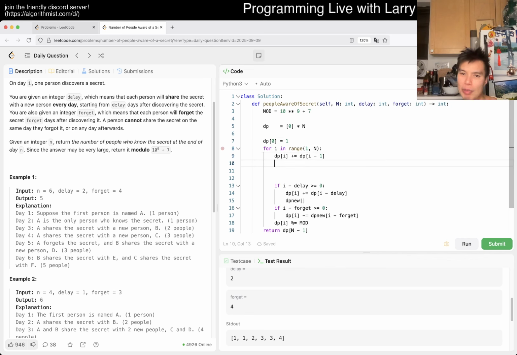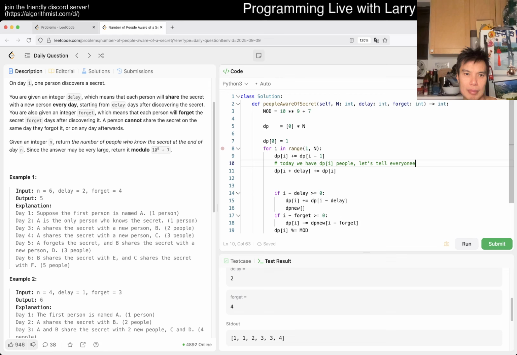But basically, we want to go forward, then we say DP i plus delay. We add it to DP sub i, because today we have DP sub i people. Let's tell everyone, right?